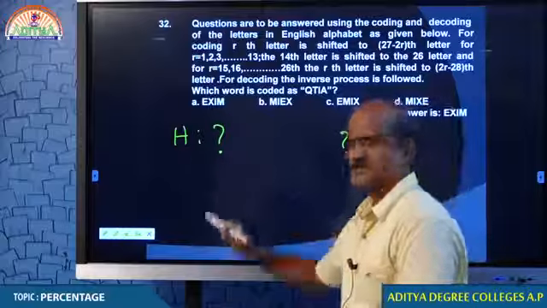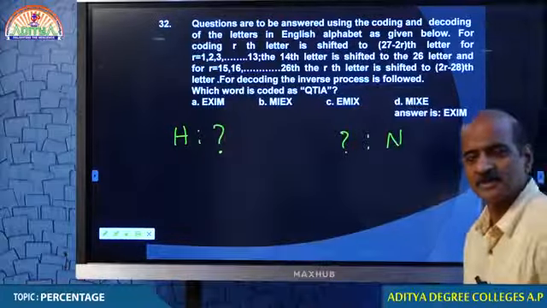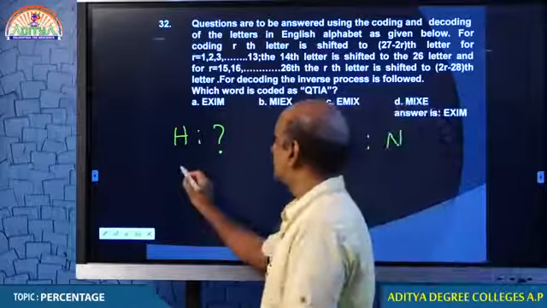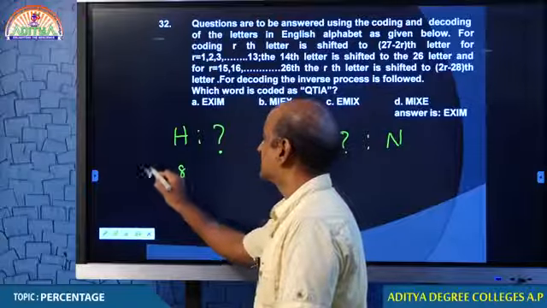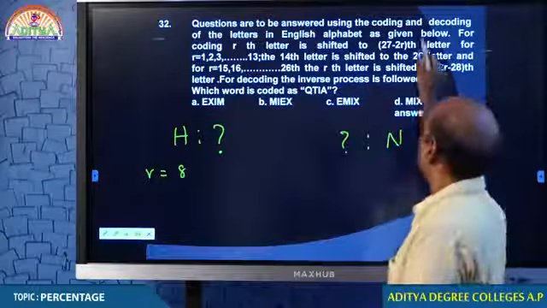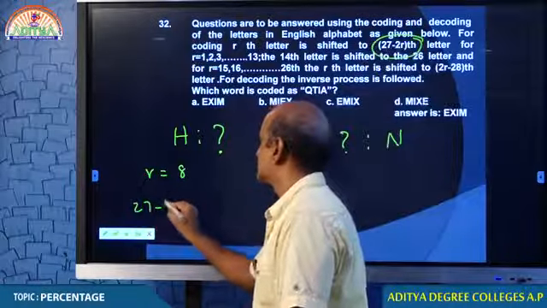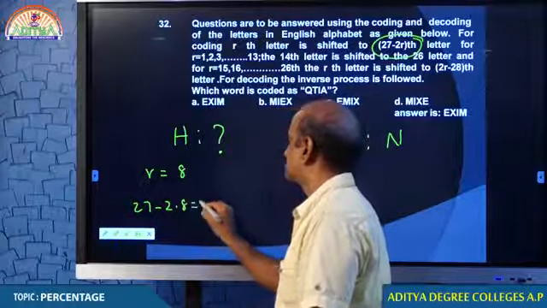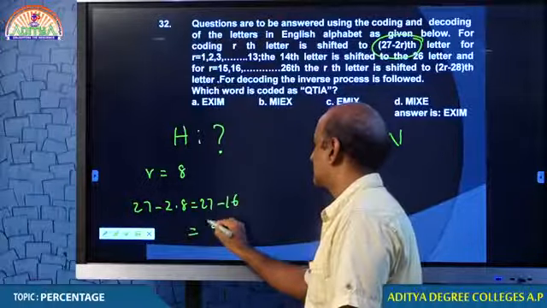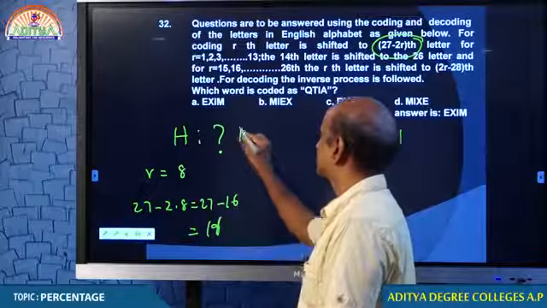This is forward direction, a little easy. Backward direction is a little complicated, but forward direction is so easy. How? H is equal to 8. So, what is R? 8. Tell me what logic, what rule you apply? 27 minus 2R. So, 27 minus 2 into 8, 27 minus 16, that is 11. Tell me what is the 11th letter? K.